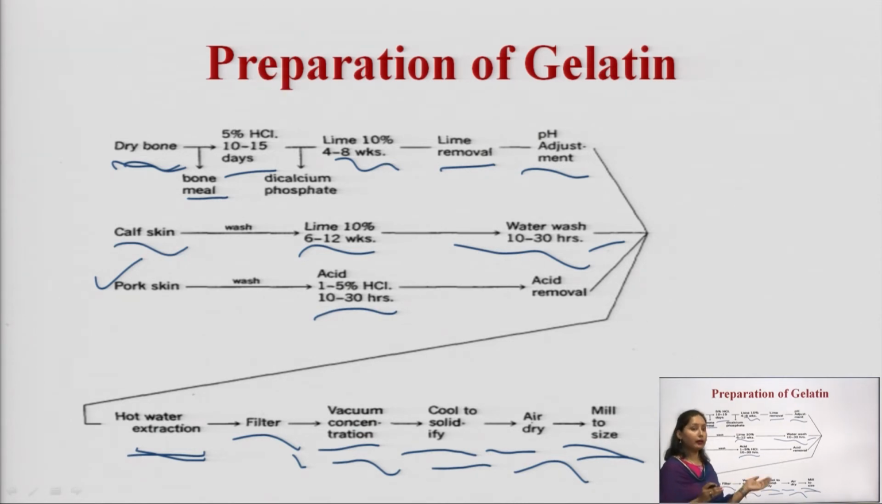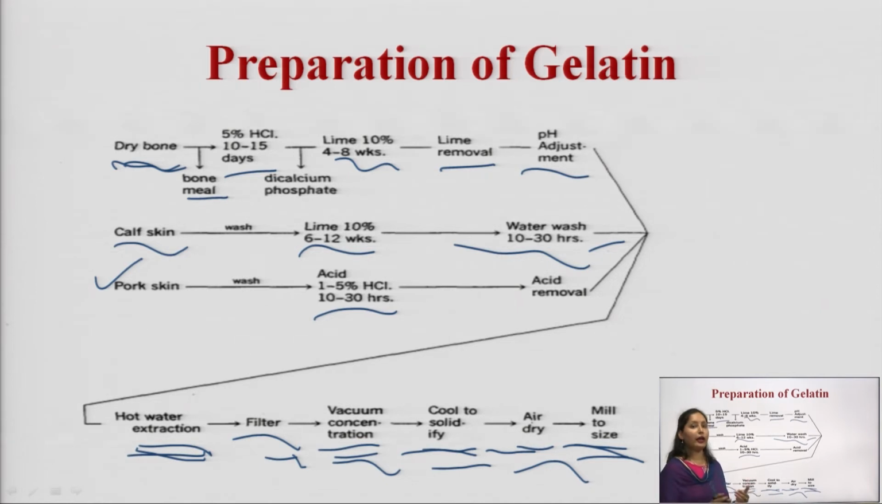Then after that we wash it with water to remove the complete trace of acid. Then finally we subject it to hot water extraction, then filter, then vacuum concentrate to get the product concentrated, then it is allowed to solidify, then it is air dried, and finally milled to get the desired size. So, this is the process of how we extract gelatin from animal origin.